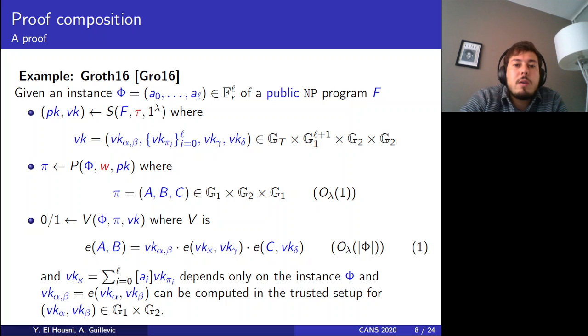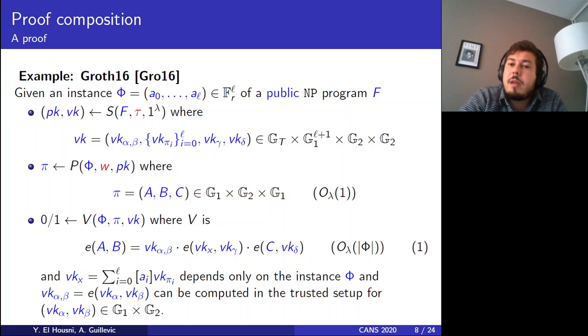So those are pairing-based ZK-SNARKs. In this slide we give a concrete example of such a construction, due to Groth in 2016, commonly referred to as Groth16 in the literature. This is the state of the art, by the way, with respect to this key property that is succinctness, defined as in the BCTV14 paper.